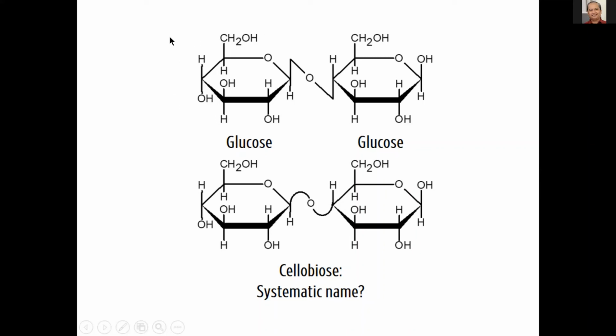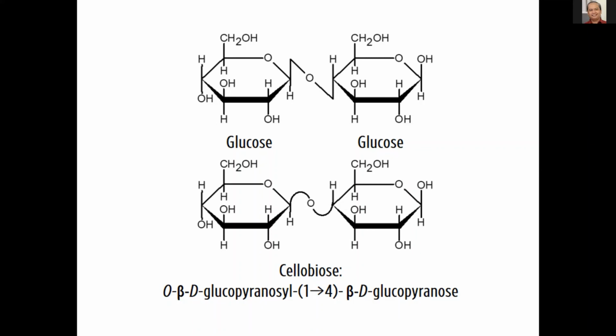So this is the beta anomer. So you're going to have a beta D-glucose. Okay, so you have two glucose, both of them are D, both of them are the beta anomers, and the linkage is between C1 and C4 of the next monosaccharide. So you can describe this as having a beta 1,4 linkage.